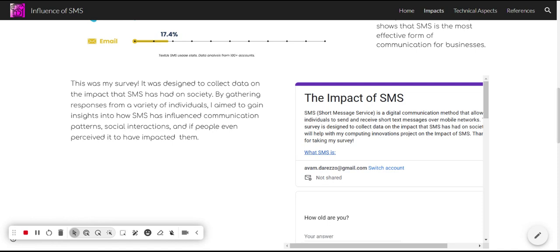So I created the survey using prior research I had done in previous assignments based off of SMS to create the questions, and I really needed to find the right questions that would give me the information I needed to find my concluding factors of the influence SMS has had. It really was designed to gain different perspectives from different individuals, and I really wanted to learn more about people's perspectives of different ages, not just people my age.